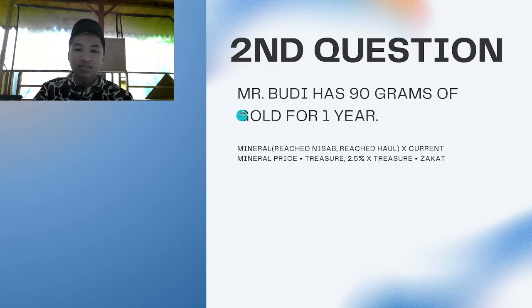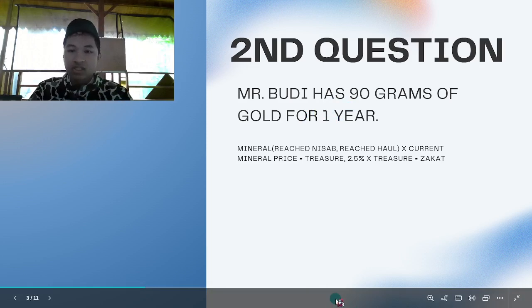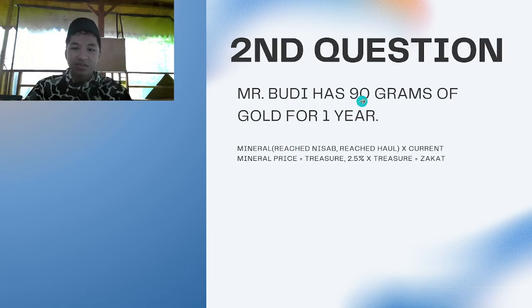The next question is Mr. Budi. He has 90 grams of gold and he has saved it for a year. So let's first check if it has reached nisab. Yes, it has reached nisab because it's above 85 grams of gold. Has it reached haul? Yes, because it has been a year or has surpassed it. And second, the mineral price, which is 3 million again. So let's multiply it again: 3 million times 90, which equals about 270 million rupiah.